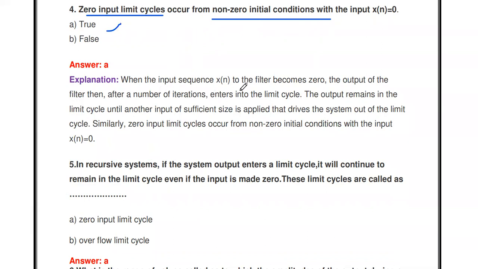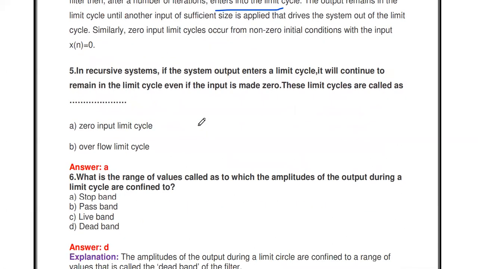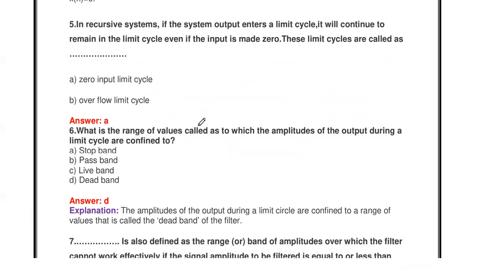When the input sequence x of n to the filter becomes 0, after a number of iterations the output enters into a limit cycle. The output remains in the limit cycle until another input of sufficient size is applied. That we call a zero input limit cycle. Even though the input is zero, due to some condition the output of that particular system produces unwanted oscillation. It is called a zero input limit cycle, and that is due to the initial conditions stored in that system.